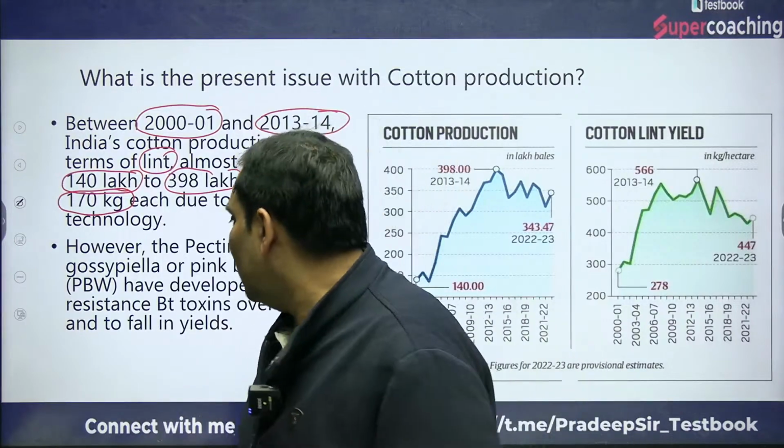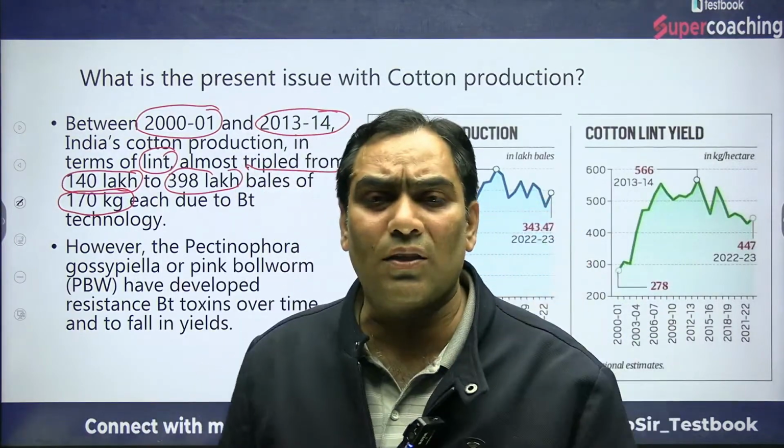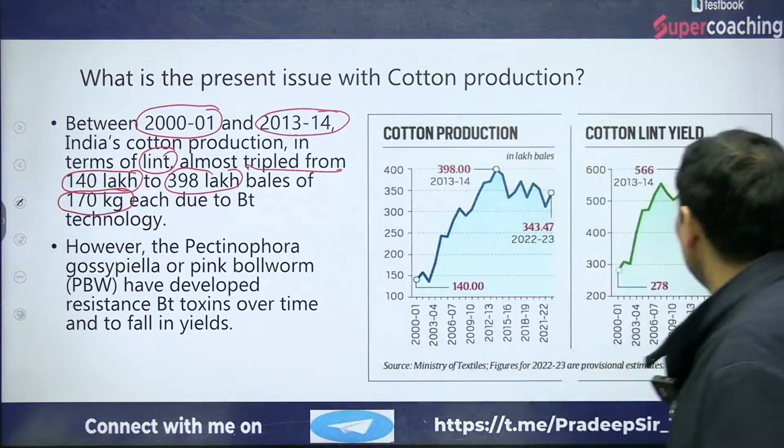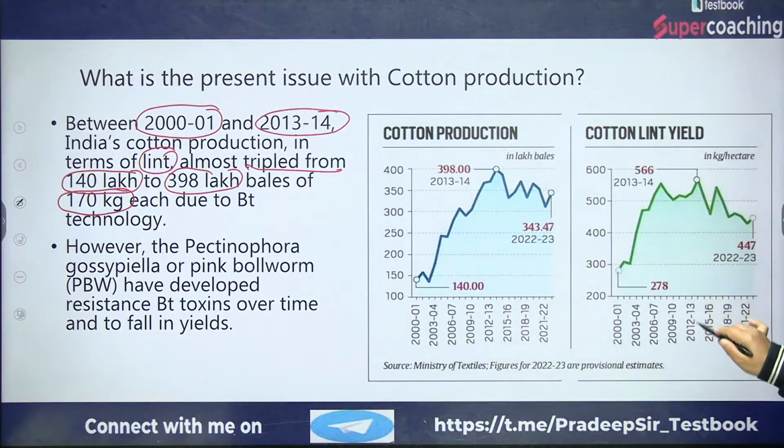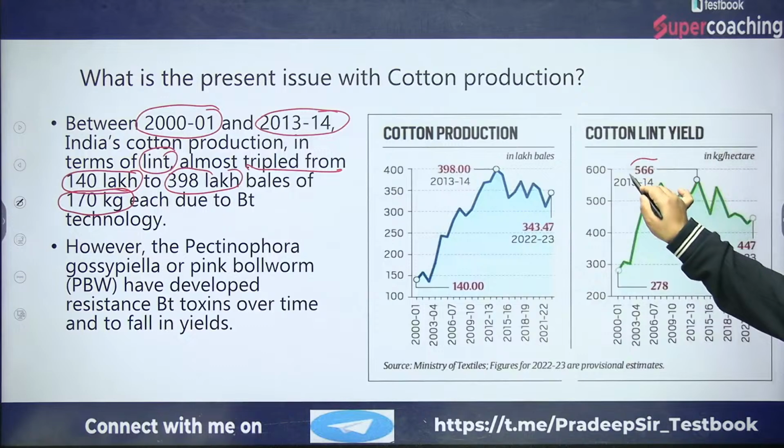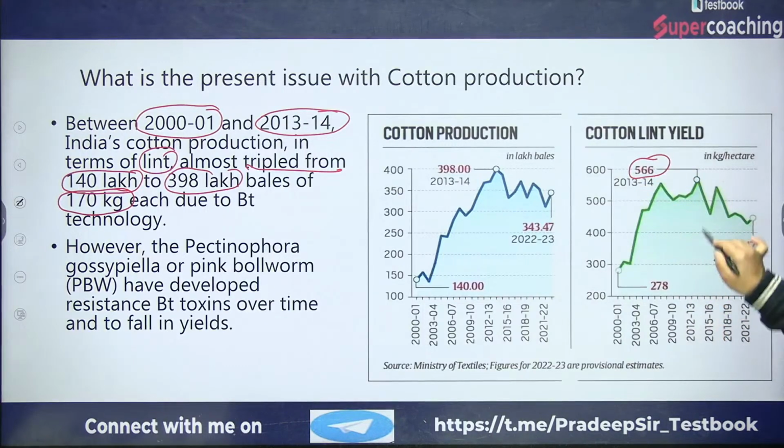But after that, there is a continuous decline, as we can see in this graph. The highest production was 566, in 2013. After that there is a continuous decline, and in 2021 it is only 447.